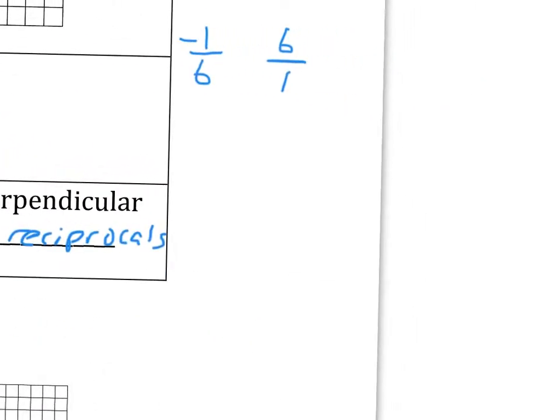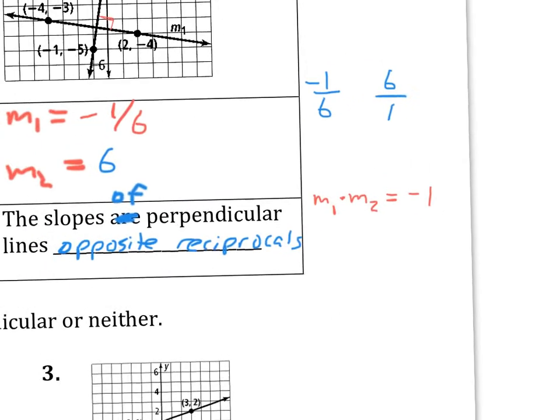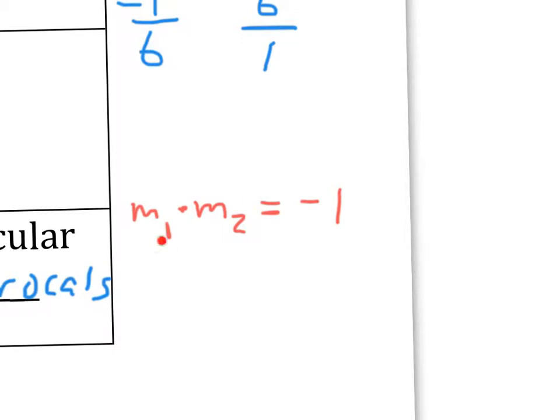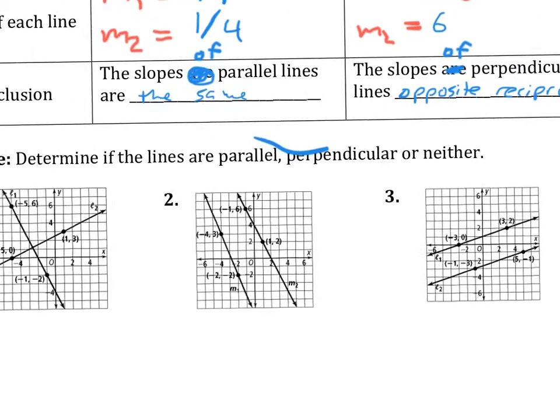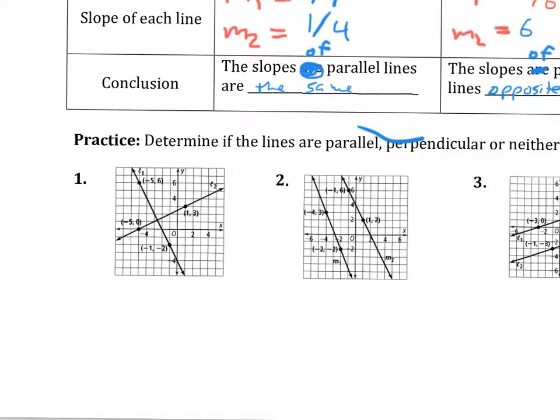Here's another way to say it: M1 times M2 is equal to -1. But opposite reciprocals is how they relate to each other, and this one over here is how they relate to -1. Okay. So take a few moments here to determine for 1, 2, and 3 which lines are parallel, perpendicular, or neither. Calculate the slopes and then make a conclusion.